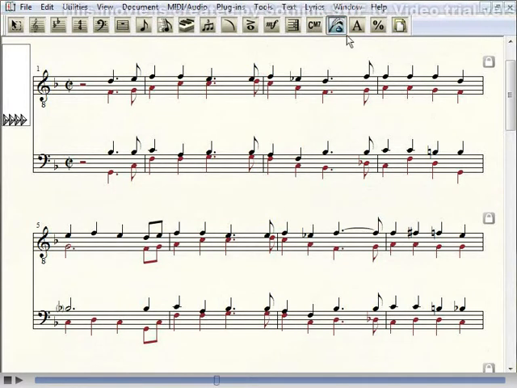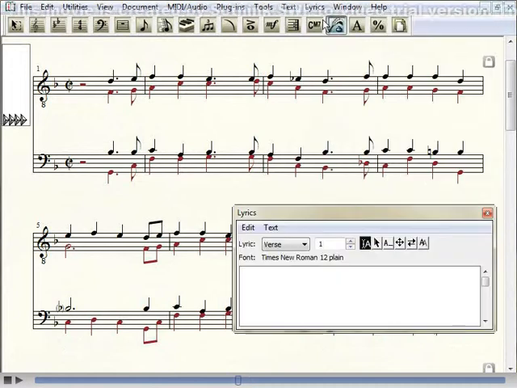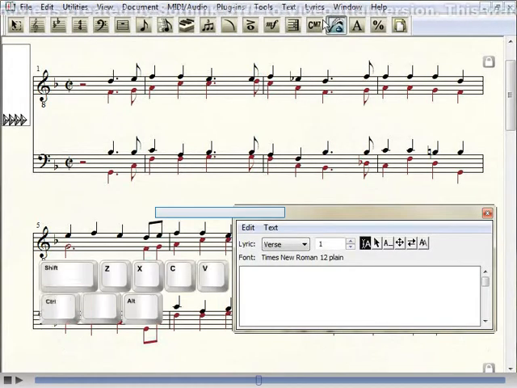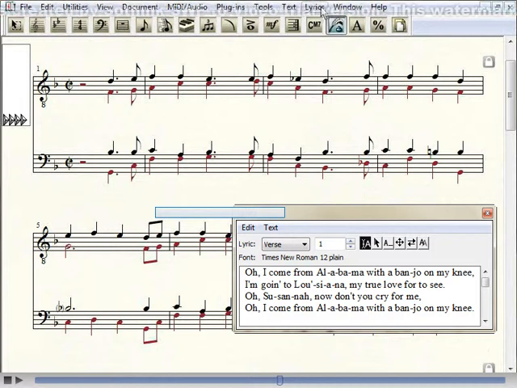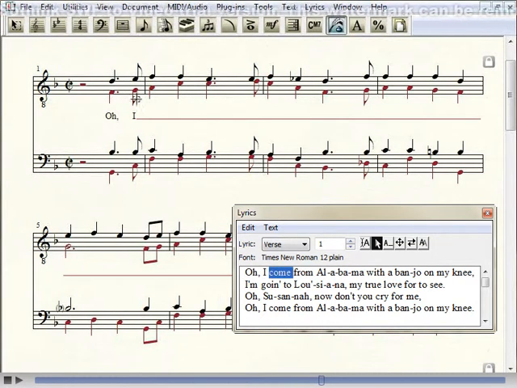Click the Lyrics menu and choose Lyrics window. Paste the text into this area. Now, from the Lyrics menu, choose Click Assignment. Click to assign your lyrics.